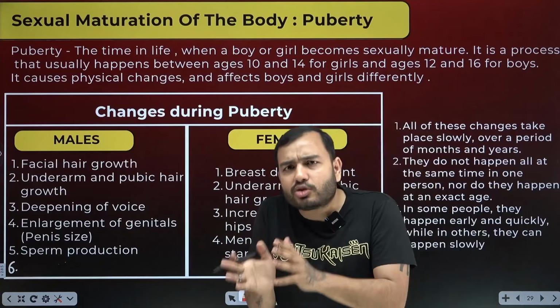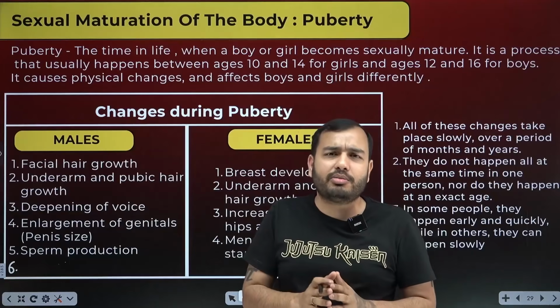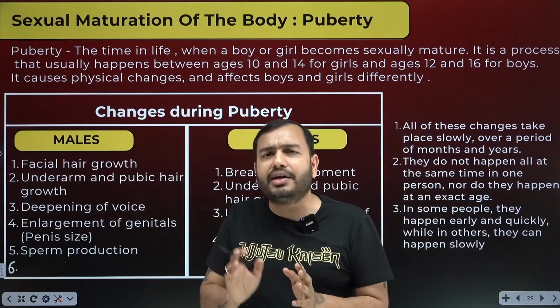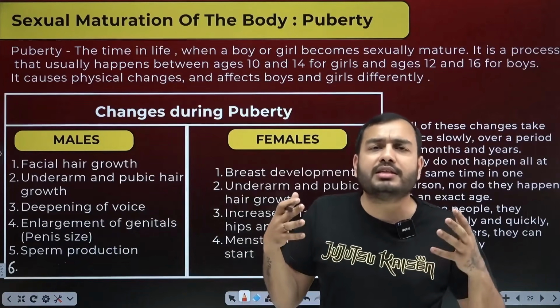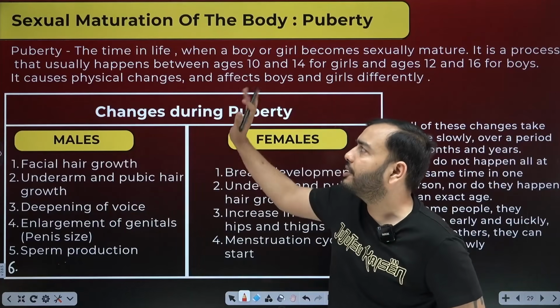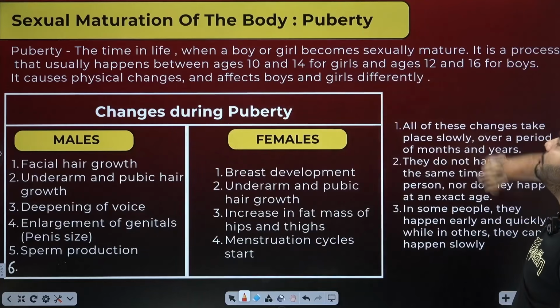Puberty comes a little early in girls, at approximately the age of 10 to 14 years. It can be a little earlier or later. It is different for everyone. It is a little late for boys, around the age of 12 to 16 years. A lot of change comes inside our body and we start getting ready to reproduce sexually. This is called puberty, the time in life when a boy or girl becomes sexually mature.